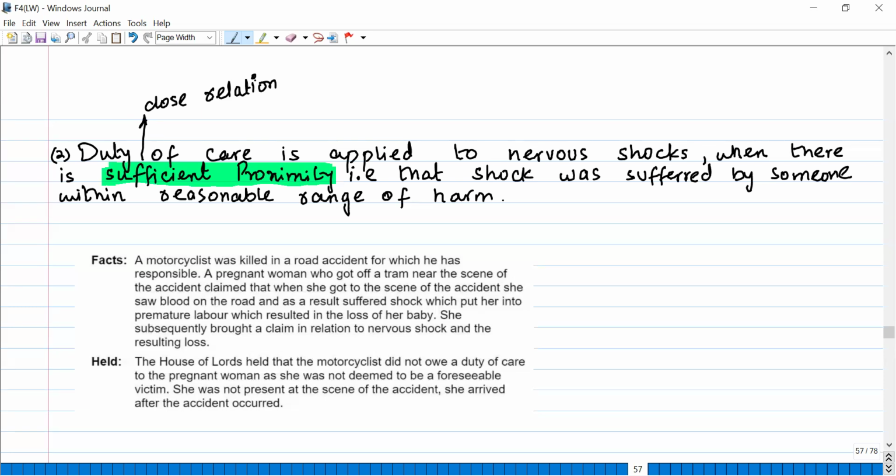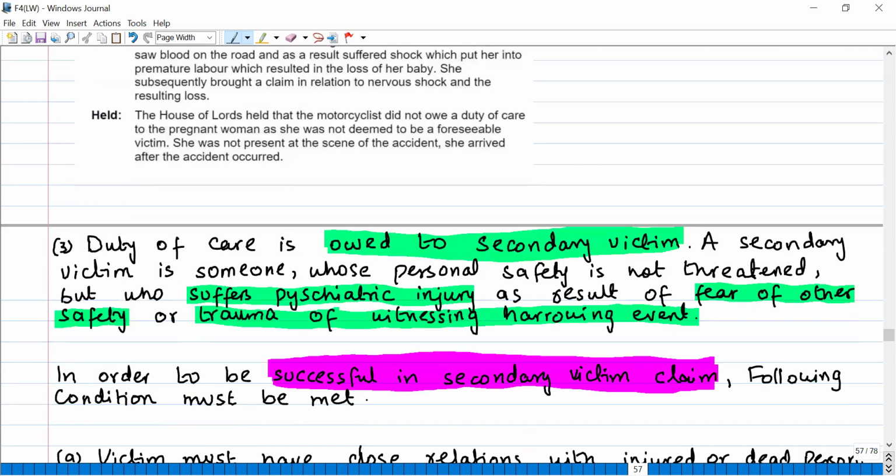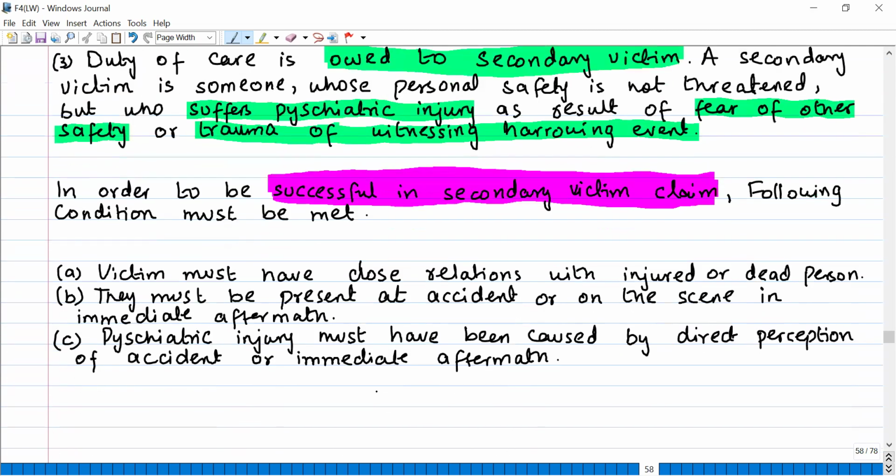So number one point that we studied, that we owe a duty of care to our neighbor. Number two, in case of nervous shock, we owe the duty of care to any person who is in sufficient proximity, reasonable range of harm. The third one, duty of care is owed to a secondary victim as well. Now, what does the secondary victim mean? A secondary victim is someone whose personal safety is not threatened, but who suffers psychiatric injury as a result of fear for another's safety or trauma of witnessing a harrowing event. Harrowing event means a very sad, very tragic event.